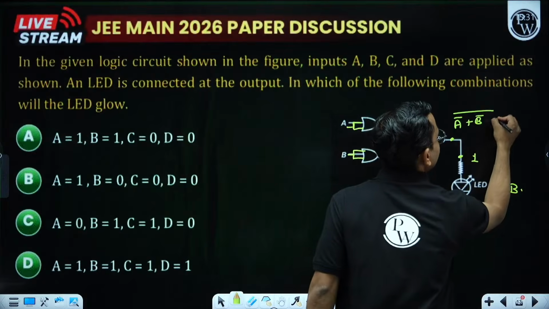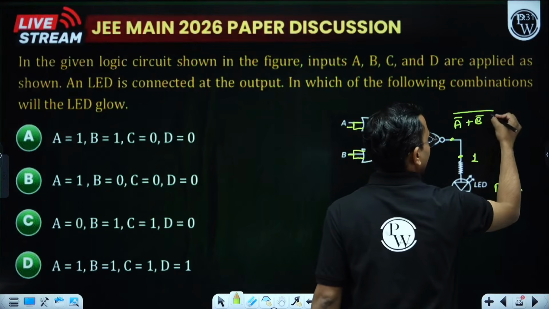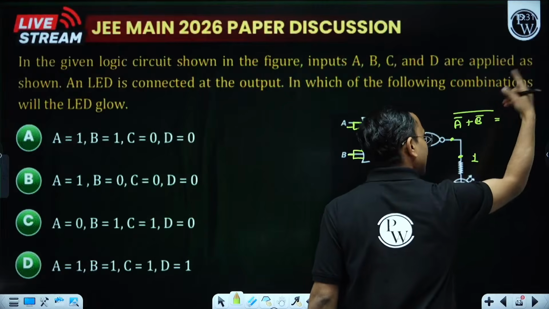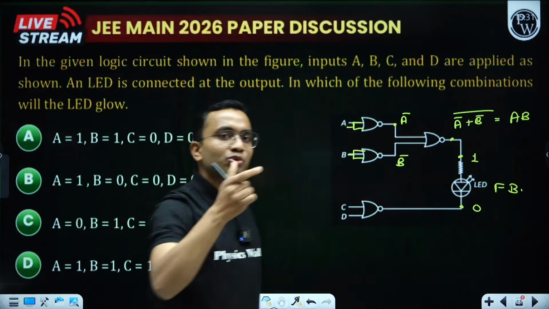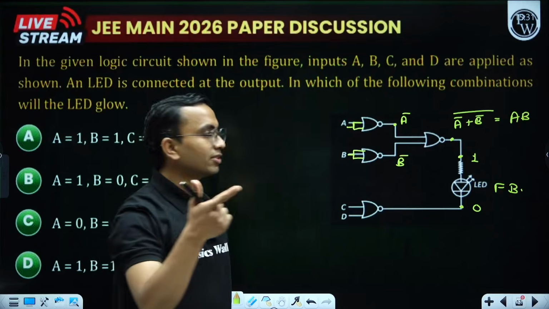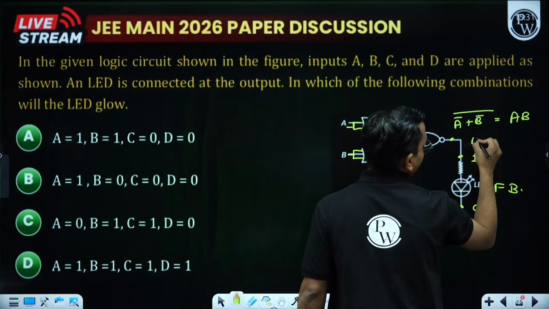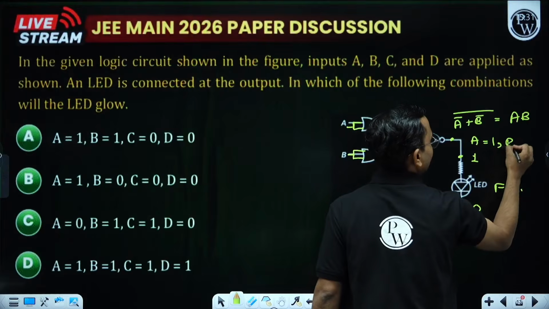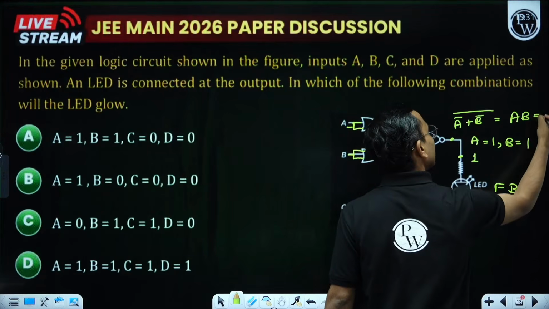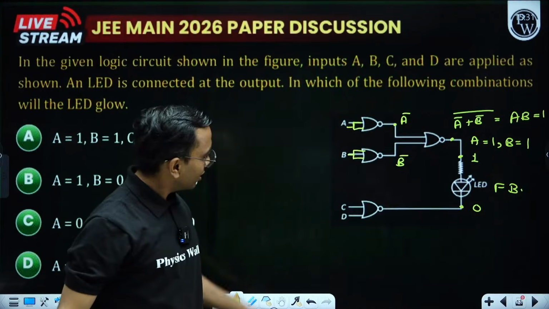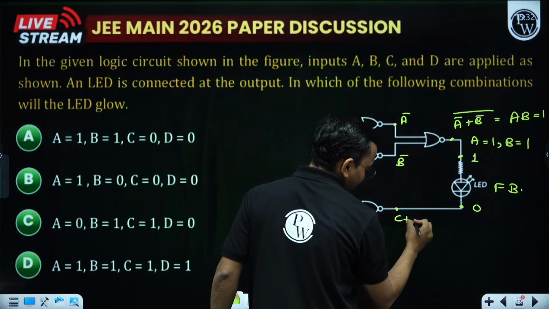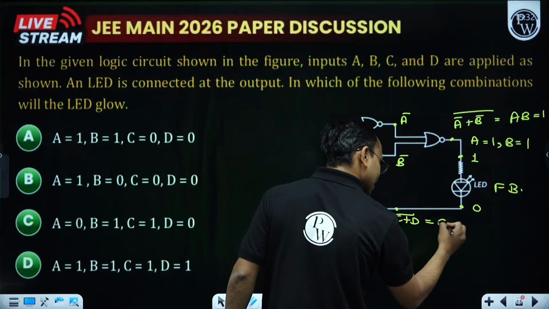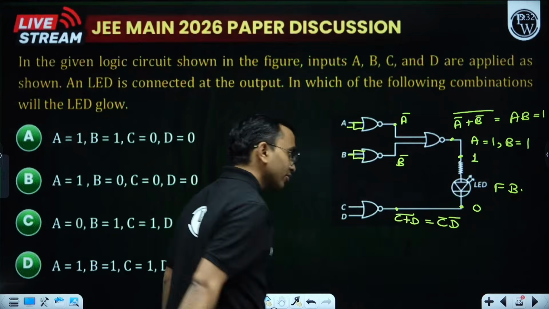Now, again using De Morgan's theorem, it will become A bar bar into B bar bar, that is AB. If A into B has to be 1, it means A is 1 and B is 1. So I will say my A is equal to 1 and B is equal to 1, only then AB is 1. What is this? This is CD. So here it will be C plus D bar, and this I can write as C bar into D bar by using De Morgan's theorem.